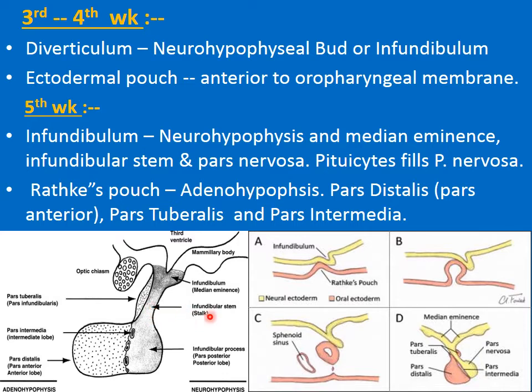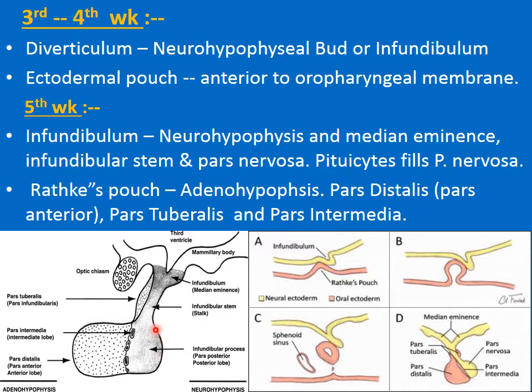This is the infundibular stem, and later on it forms the stalk of the pituitary gland, while the distal distended part of the infundibulum forms the pars nervosa of the posterior lobe of the hypophysis cerebri.